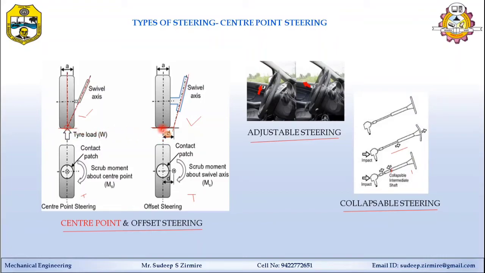And if there is a gap between these two axes and they do not cut exactly at the meeting point at the ground level, then it's called the offset steering. Both steerings are used in automobile vehicles, but the most preferred is the center point steering. And we are going to learn this point in detail while learning the scrub radius.